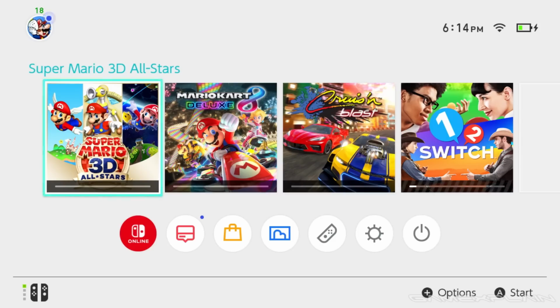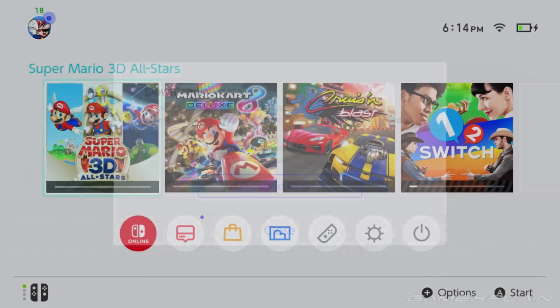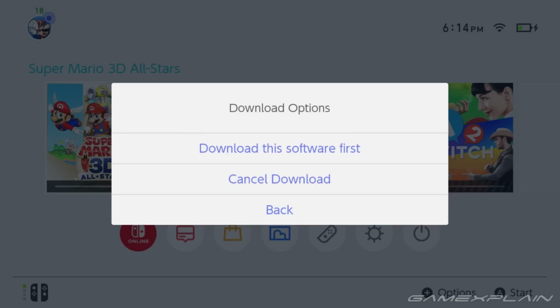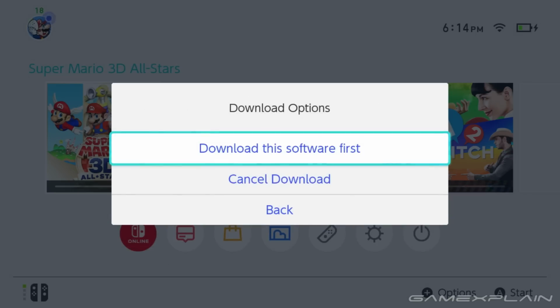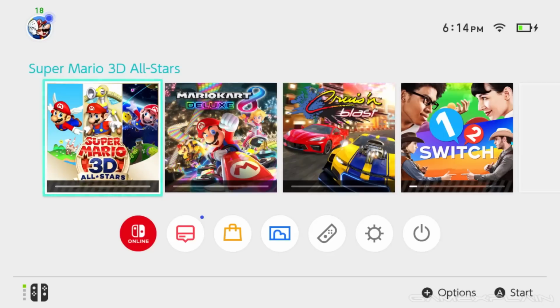And also keep in mind that if you want to play one game in particular first, you can prioritize your downloads on the home menu by clicking the software icon and going to download options. Now you have officially transferred all your user and save data to your shiny new Nintendo Switch OLED.